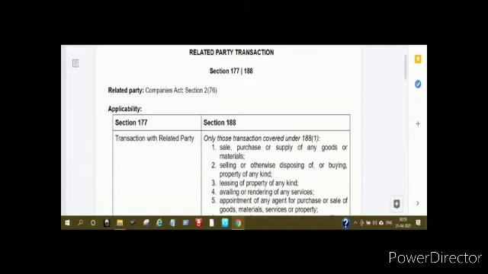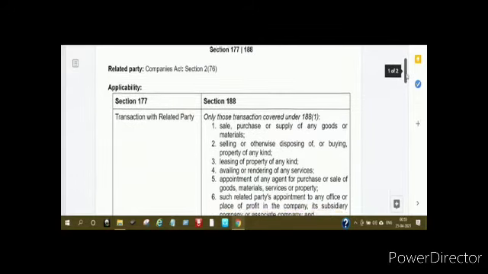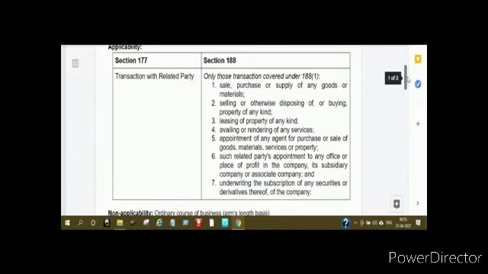Now we come to section 188, which is, I would say, the main section we usually refer to for related party transactions. Section 188 subsection 1 specifies certain transactions which we can say are the related party transactions. A related party has to be there, but if there are certain transactions, then the compliance aspect is different. So these are the transactions.